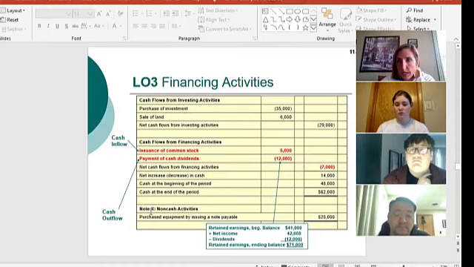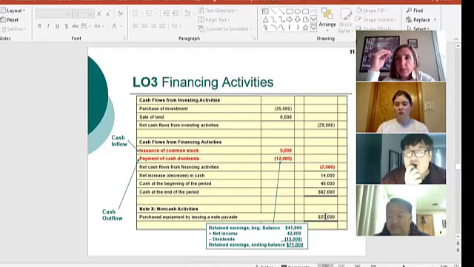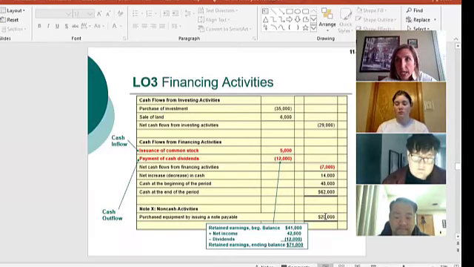See how it says note X? We make a note of it at the bottom, because those two things would cancel each other out. So instead of showing it in two sections, one a positive and one a negative, we just make one line item about it at the bottom. It's called a non-cash activity.